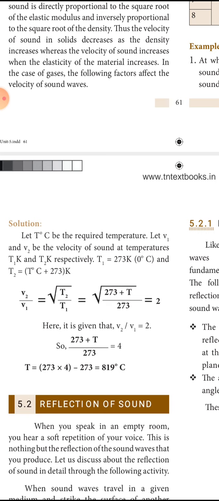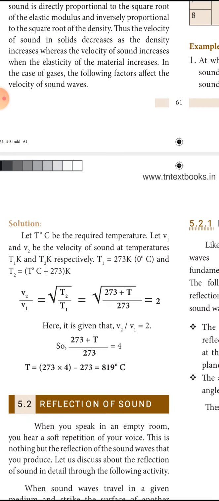What is your T1? 273 Kelvin. That is nothing but 0 degree Celsius expressed in Kelvin. So T1 is equal to 273 Kelvin and T2 is equal to T degree Celsius plus 273 K. So V2 by V1 is the ratio between velocity of sound at a certain temperature to the velocity of sound at 0 degree Celsius. Already I said that formula V is directly proportional to square root of T. So V2 is equal to square root of T2, V1 is equal to square root of T1. Dividing both, we will get square root of 273 plus T divided by 273.